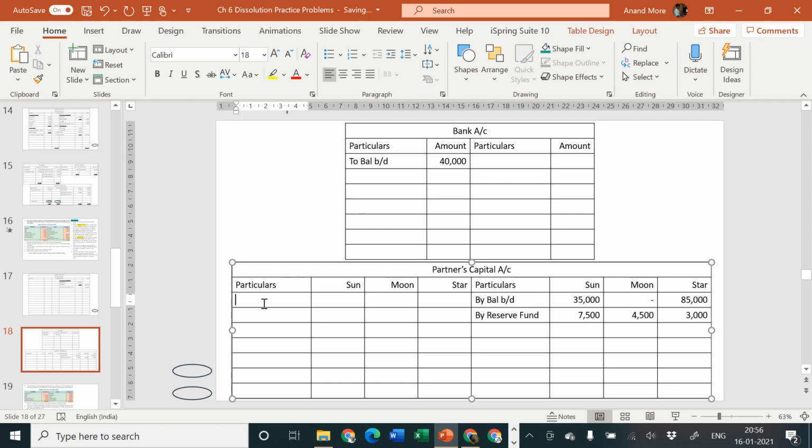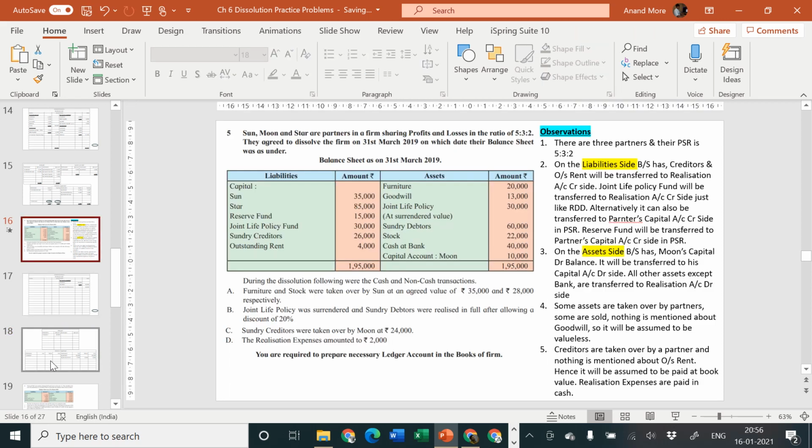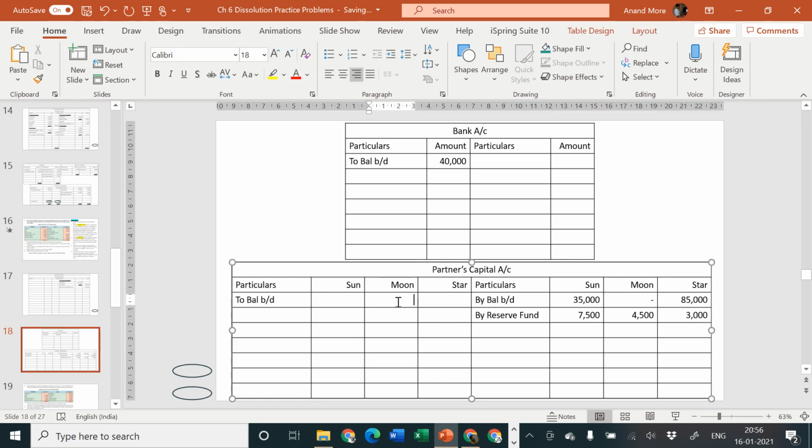The amount of balance of Moon's capital, to balance brought down, Moon's capital balance is rupees 10,000. So we'll write here 10,000. Please be careful about which column you are writing in. Don't write the amount in Sun or Star's column, write the amount in Moon's column.